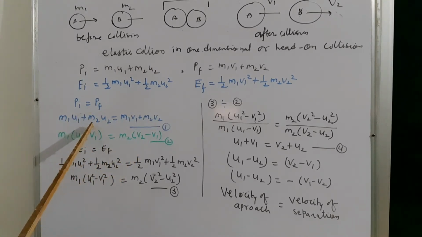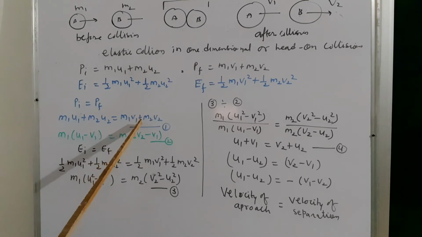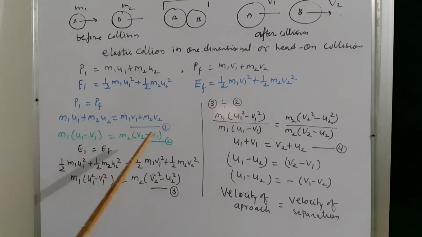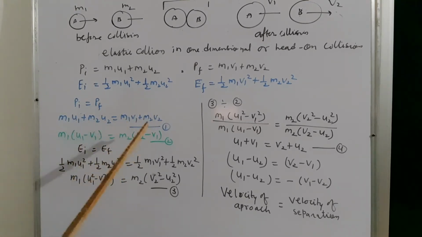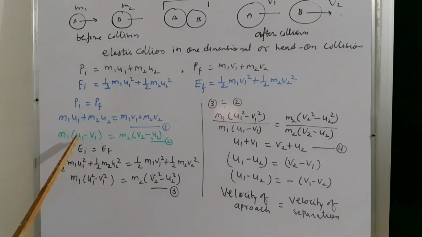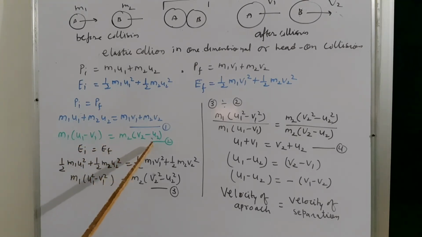m1 u1 plus m2 u2 is equal to m1 v1 plus m2 v2. Okay, so mathematically we simply write m1 inside the bracket u1 minus v1 is equal to m2 into v2 minus u2. This is equation number 2.